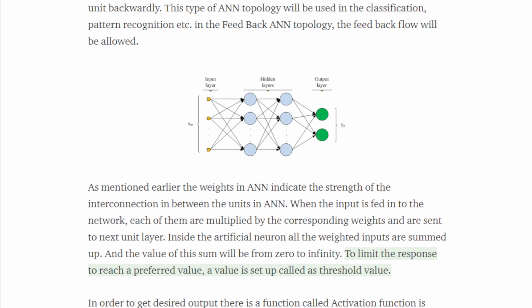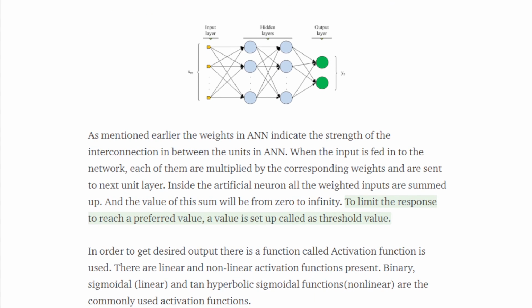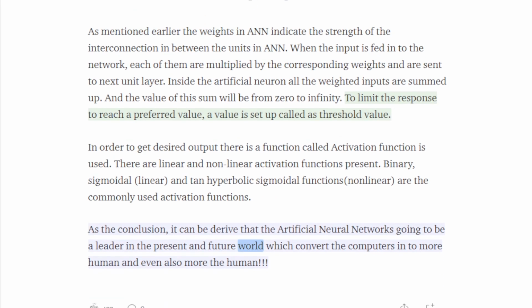As the conclusion, it can be derived that the artificial neural network is going to be a leader in the present and future world, which will convert computers into more human, and even more than human.